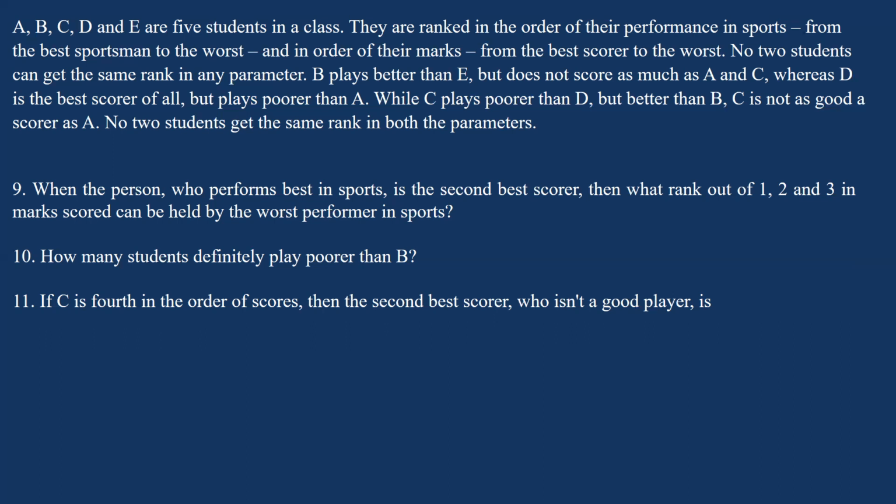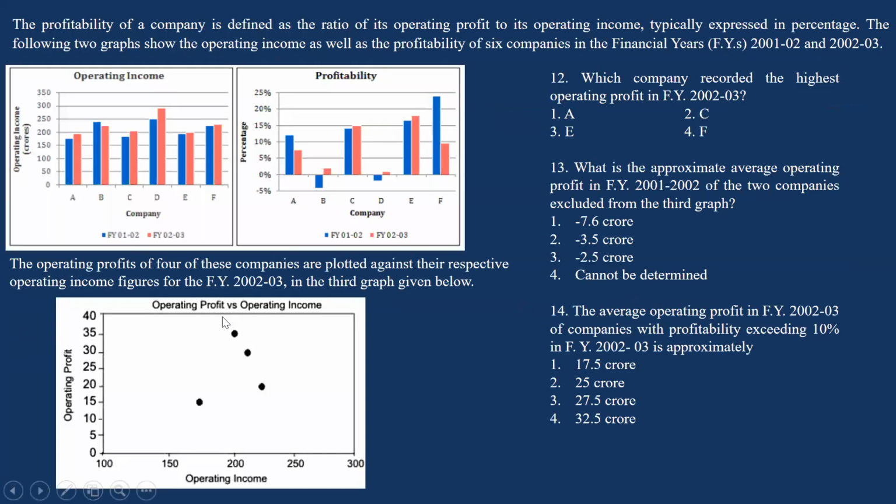Okay, now moving to the next set. Here, the profitability of a company is defined as the ratio of operating profit to its operating income. So we are given what is profitability: operating profit by operating income. Typically expressed in percentage. Fine.